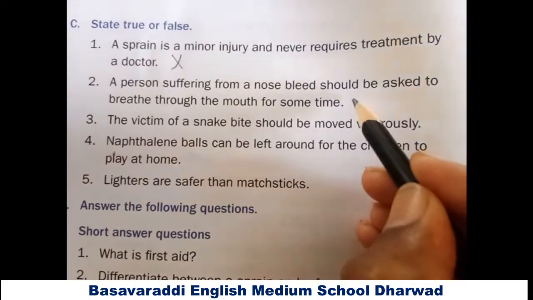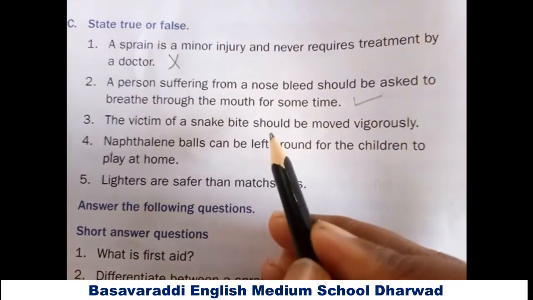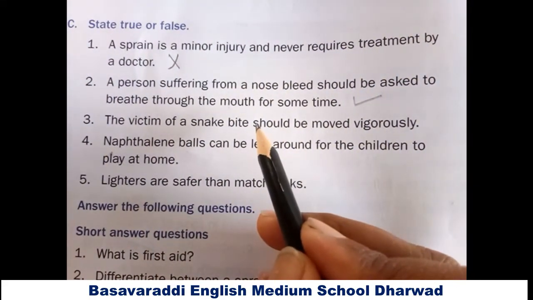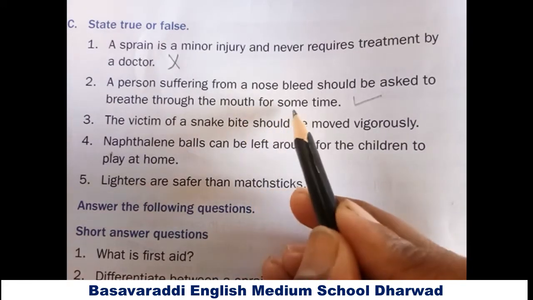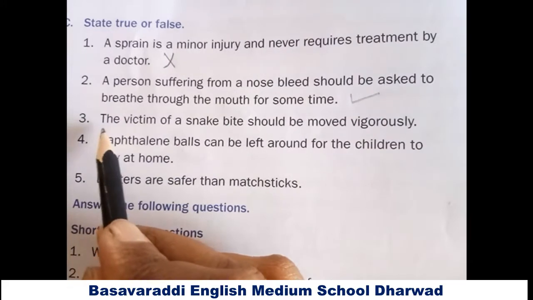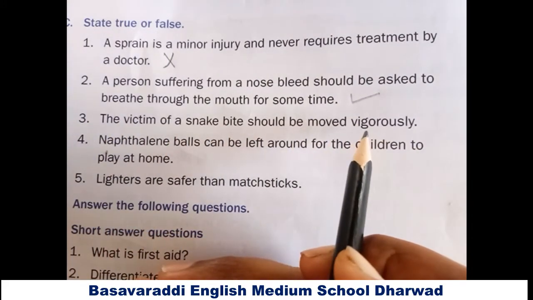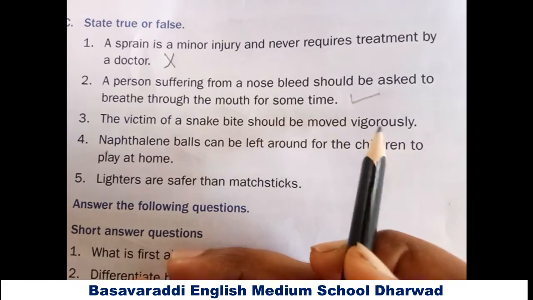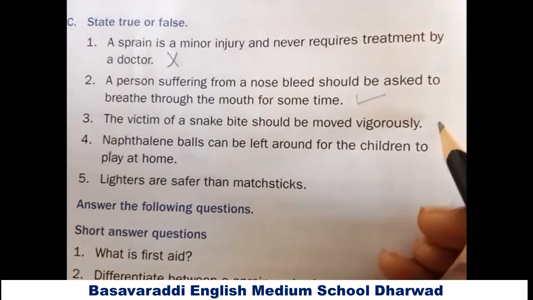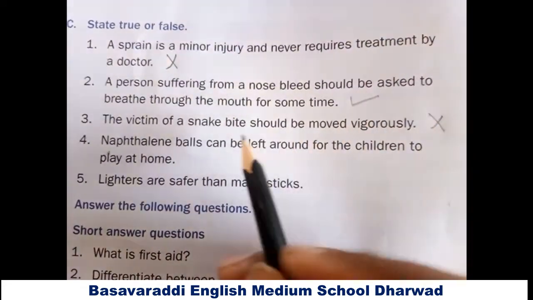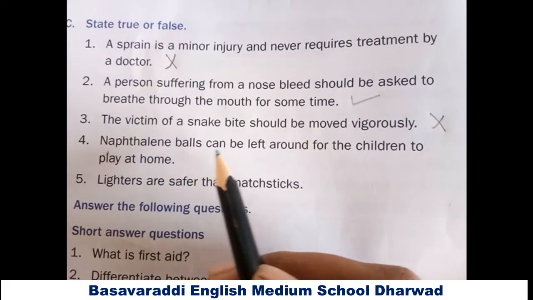Yes, that is true. Third one, the victim of a snake bite should be moved vigorously. The false. Why? Because the victim of a snake bite should not move.